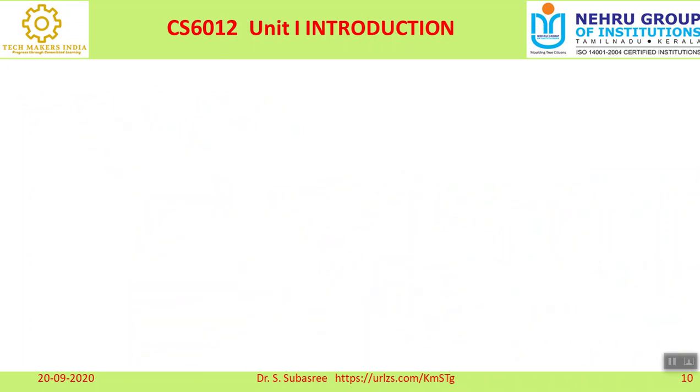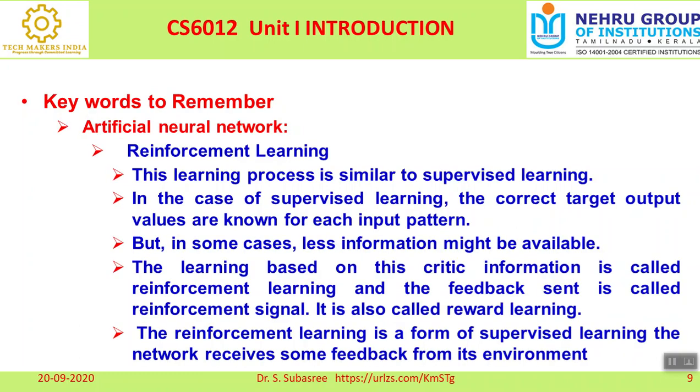Then the third one is reinforcement learning. This learning process is similar to supervised learning, but here it doesn't contain full information. We know very well, as I already told, that as far as soft computing is concerned, you don't have the entire knowledge about the concept or pattern, right? You will have partial information. Even then, you want to achieve the target.